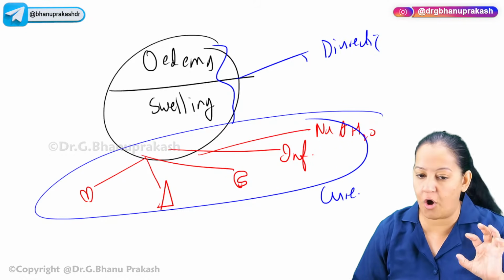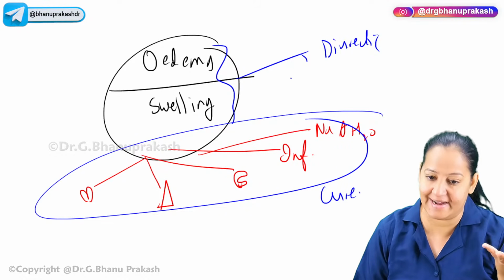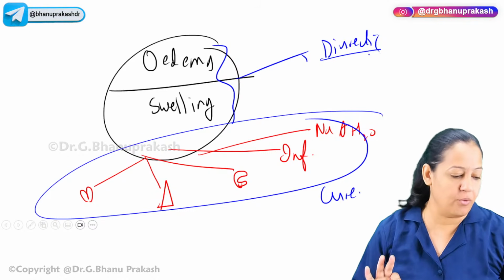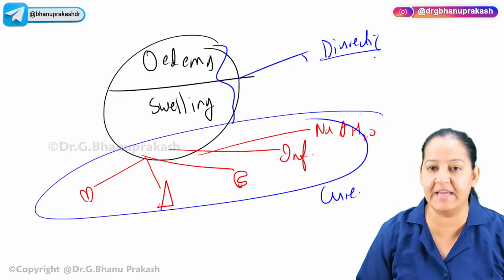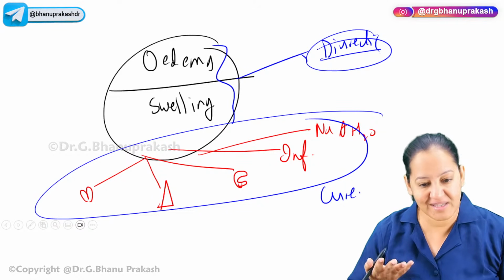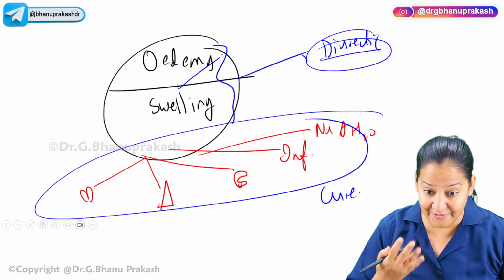Unless we cure the cause, the swelling will come again. But diuretics are for symptomatic relief of edema. It is for symptomatic relief of the edema, the diuretics. We got it. But how do they work? How do they give symptomatic relief in edema?